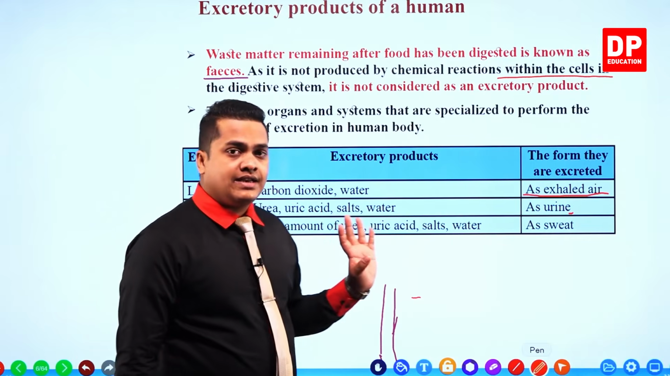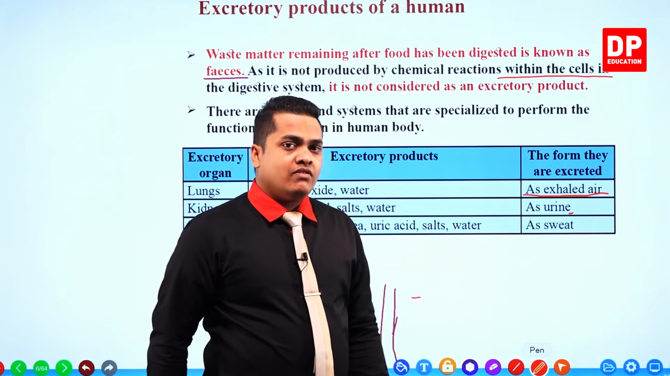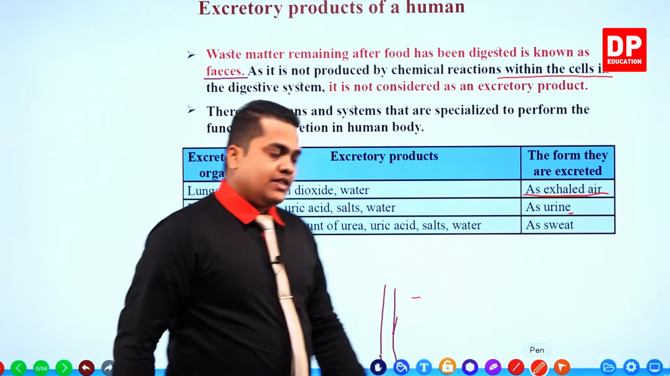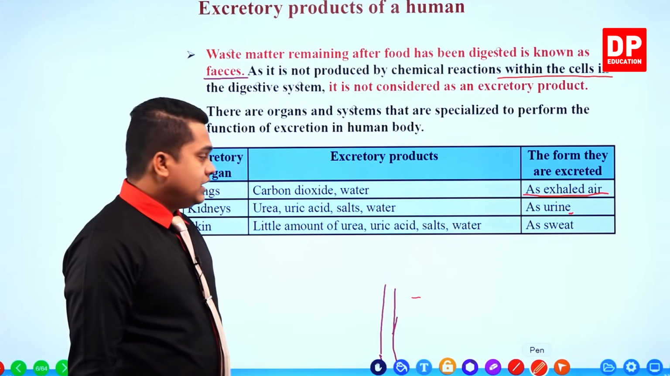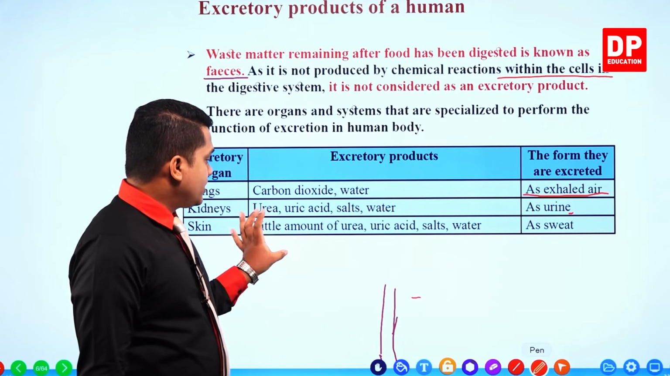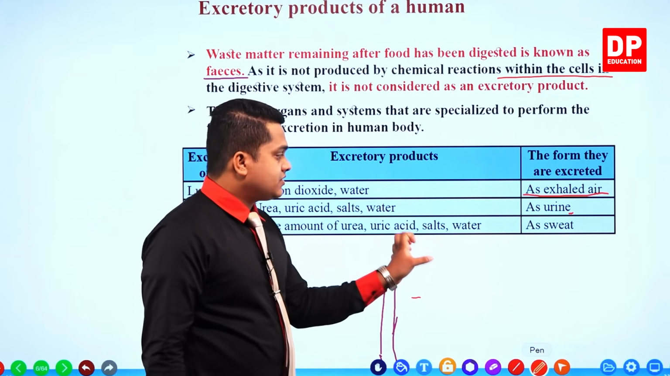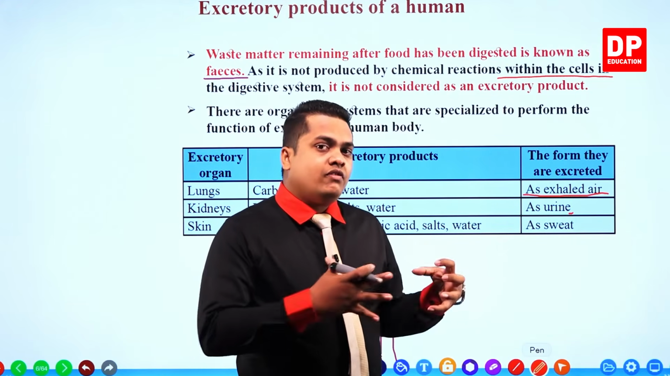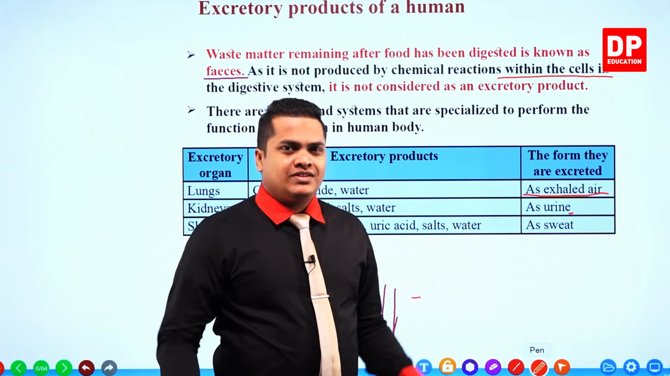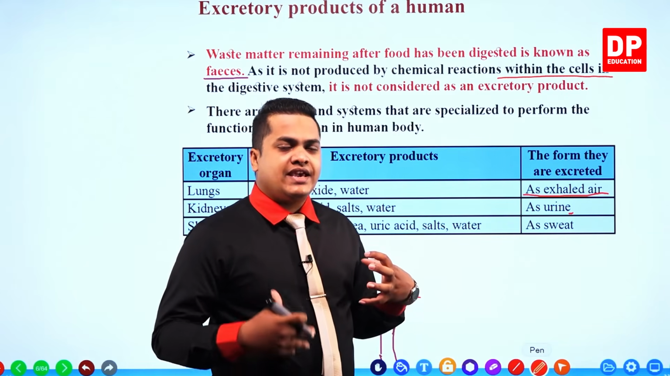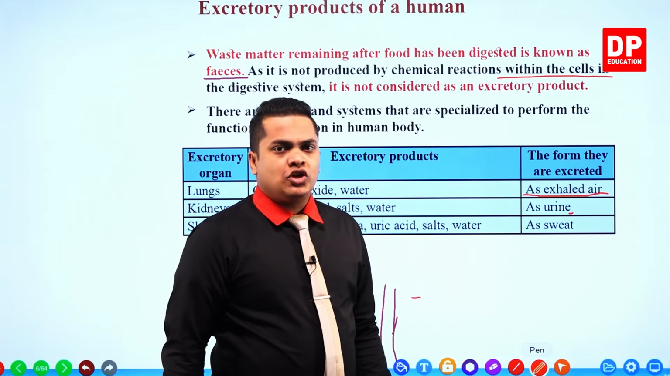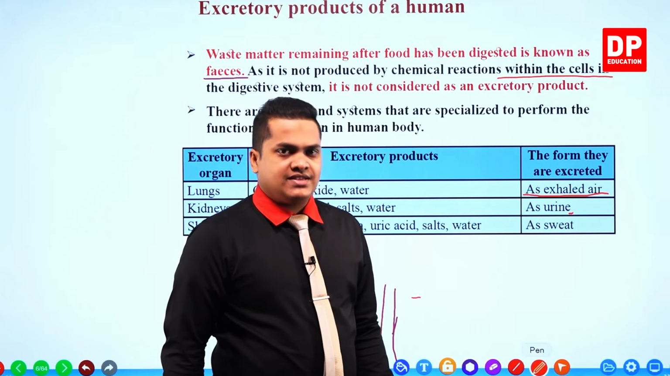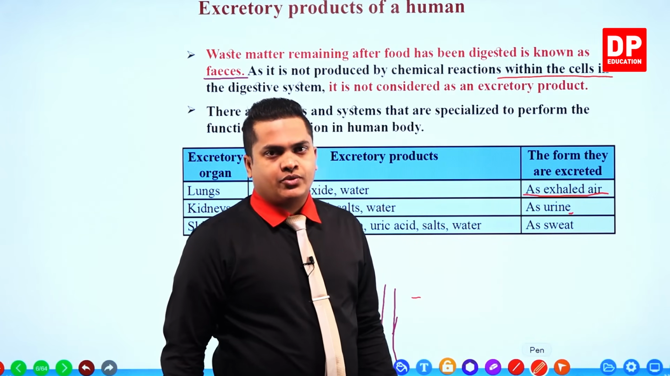All of these substances are expelled as urine from our body through the kidneys. Then finally, through the skin, a little amount of urea, uric acid, salts and water is removed in the form of sweat. So this is the way of expelling different excretory substances from our body, and these are the special organs which help to process these excretory substances in order to excrete.